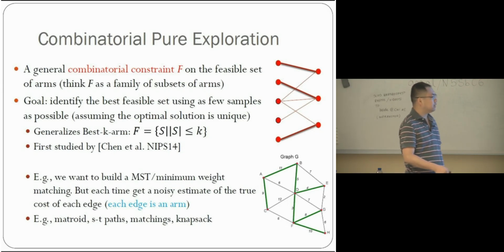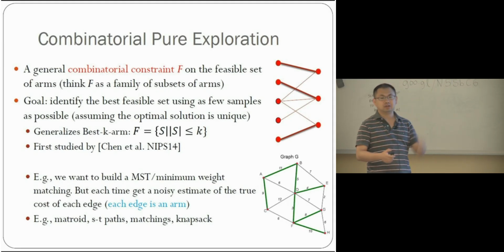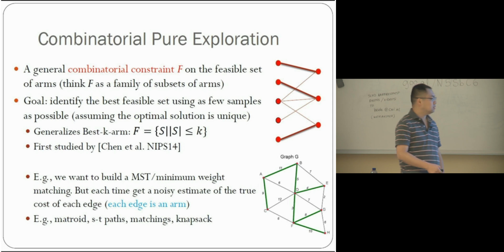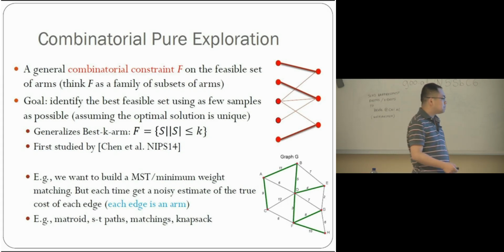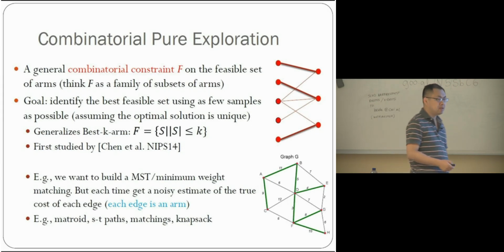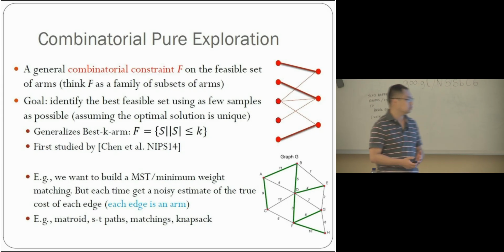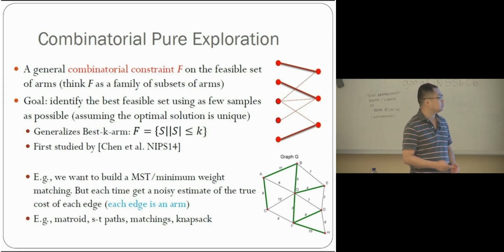Let me just give you two examples. Suppose we have a graph and we would like to build a minimum spanning tree on this graph, but we don't know the cost of each edge. We can think of each edge as an arm, and we can query this edge. Upon each query, we get a noisy sample of the true cost, and we would like to use as few queries as possible. And we could have other constraints, like a general matroid constraint, or an s-t path constraint, or maybe a knapsack constraint.